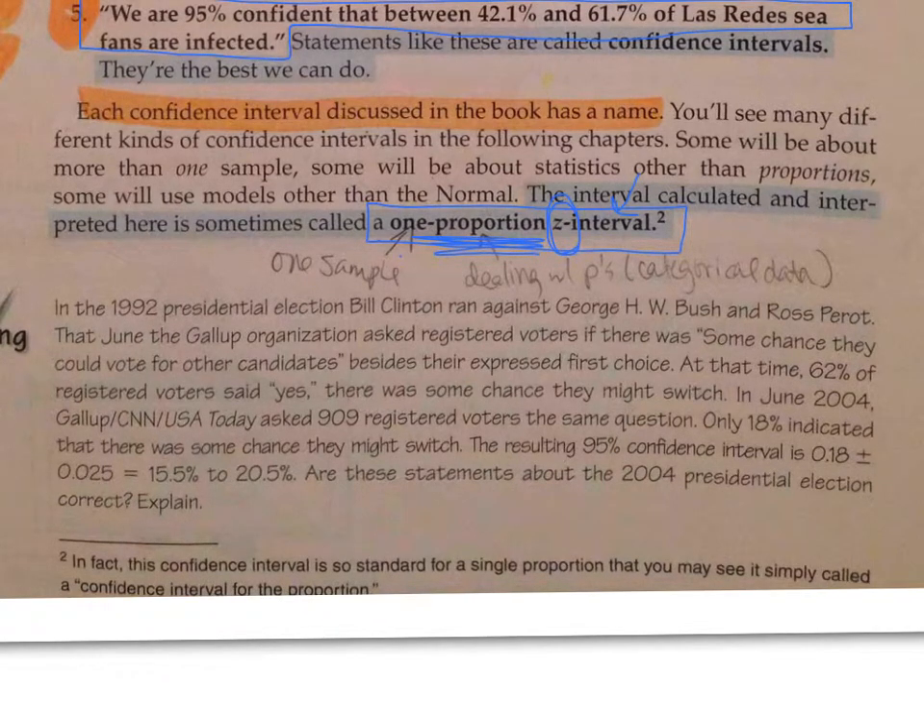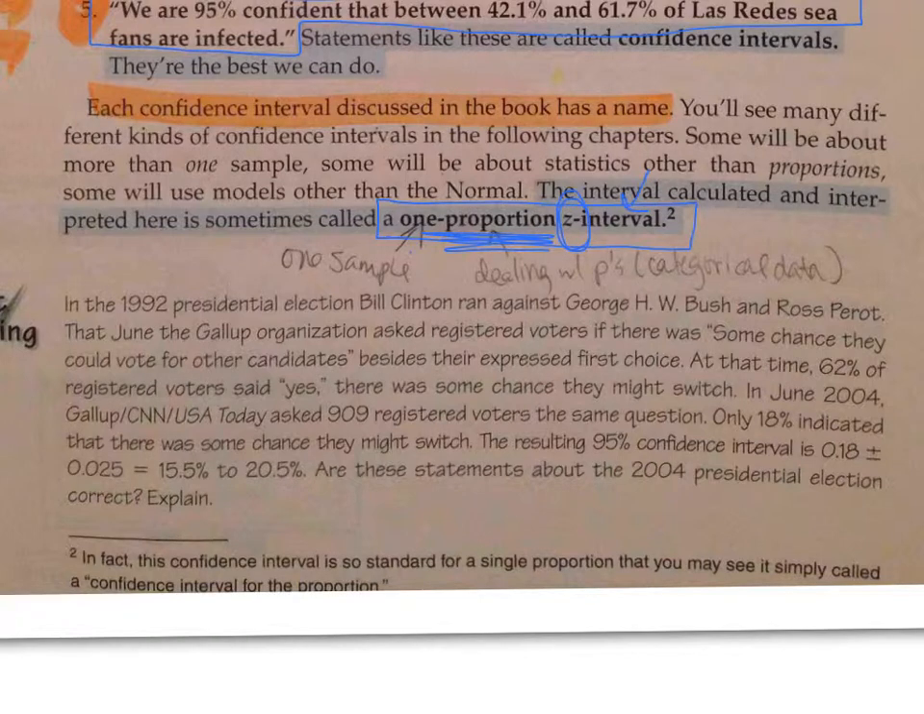All right, now the 1992 presidential election, the Gallup poll. They surveyed people. At that time, 62% said that they might switch their votes later. We came back, so here's what we really need. In June, we surveyed 909 registered voters and asked them, are you likely to switch your vote? 18% indicated that there was a chance that they might switch. So they calculated a 95% confidence interval. So 18 is p hat, and then they did plus or minus 2 standard deviations, or 2 standard errors rather, away. And they got the range 15.5 to 20.5.